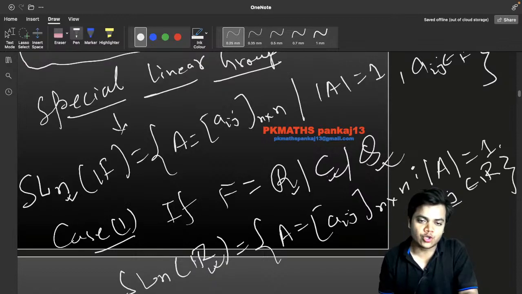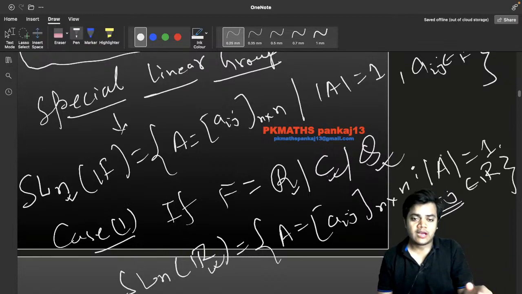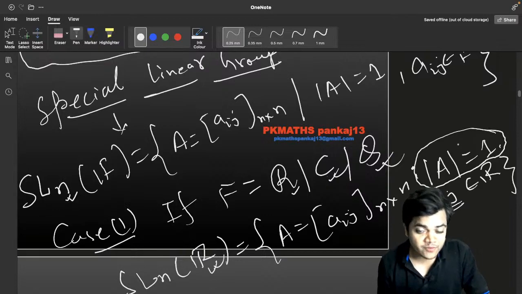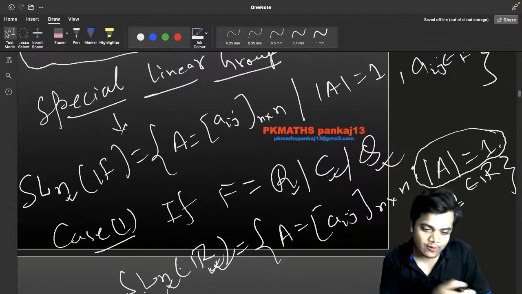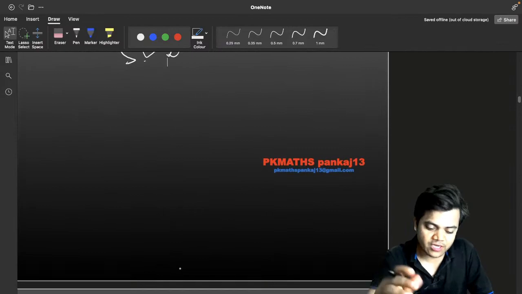If we put Q in place of R, then the entries will belong to Q. But for a special linear group, we will not forget that its condition is that its determinant must be equal to 1. So this is the special linear group whose entries are from R and order is n by n. Now, are you ready to give the answer to the very first question?